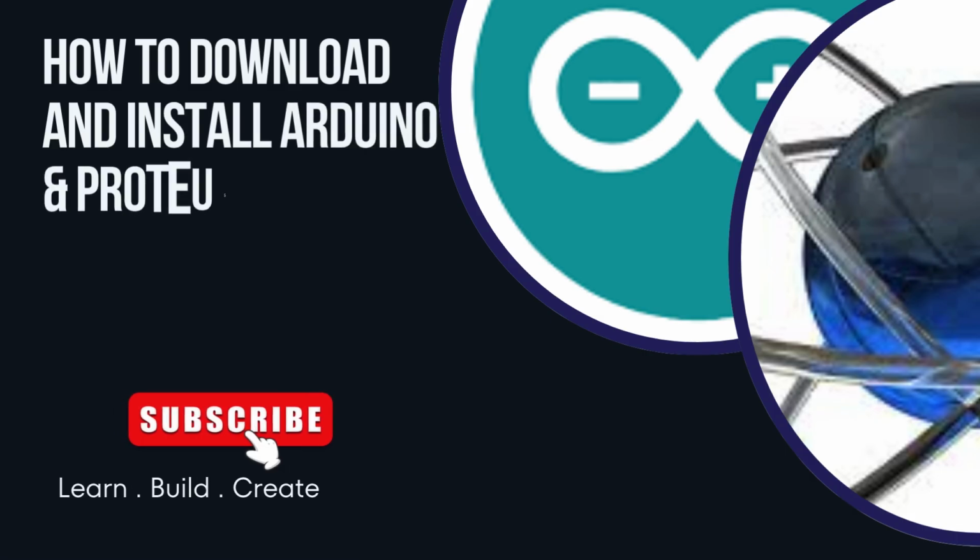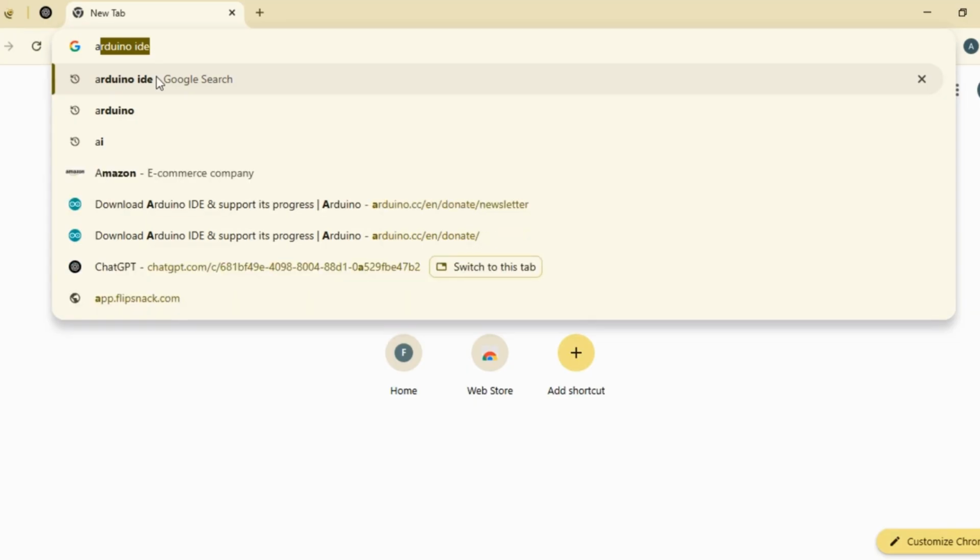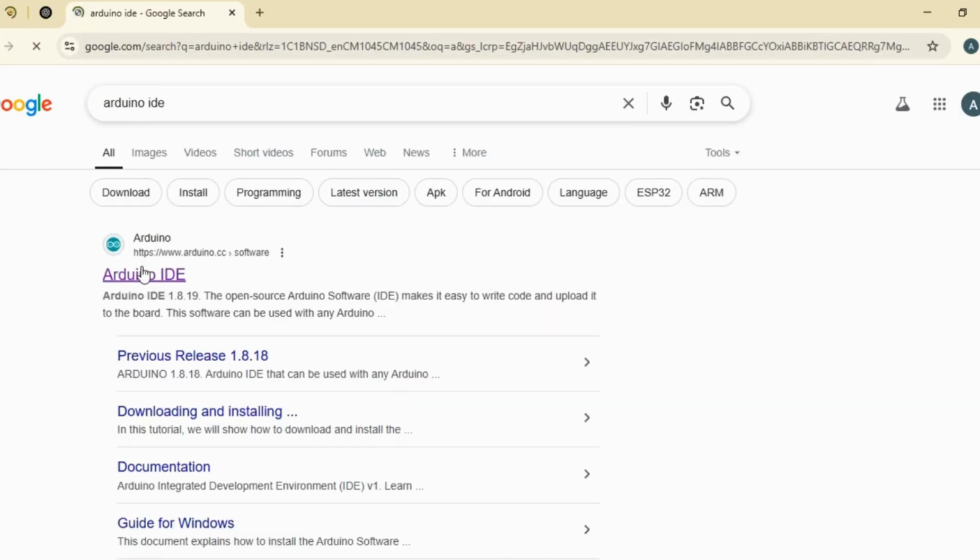Today, I will show you how to download and install Arduino IDE and Proteus software step by step. Let us start with the Arduino IDE. Open your browser and search for Arduino IDE. Click on the official Arduino website.